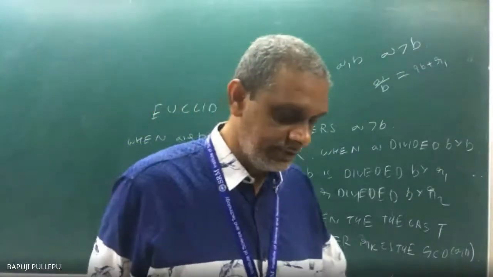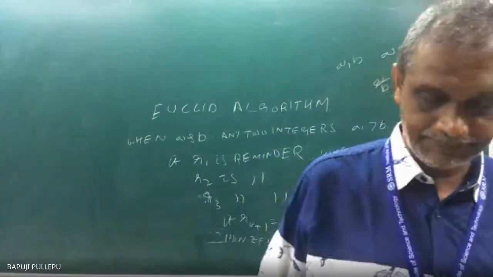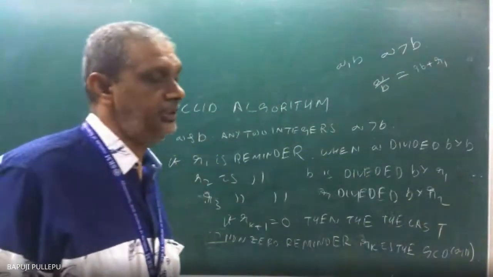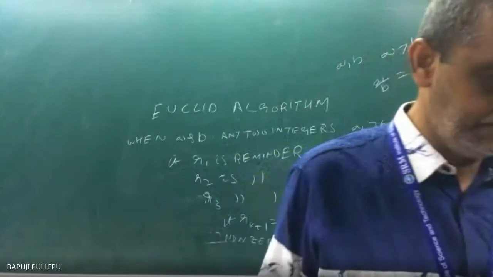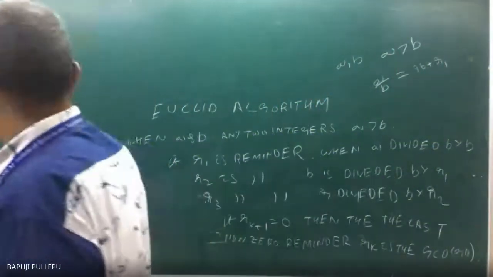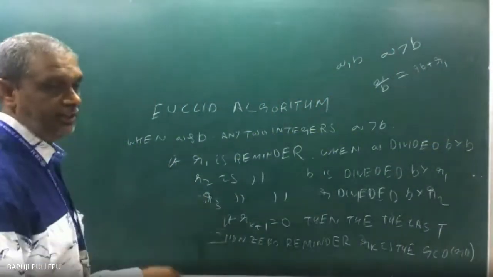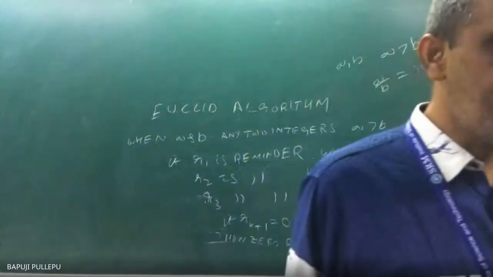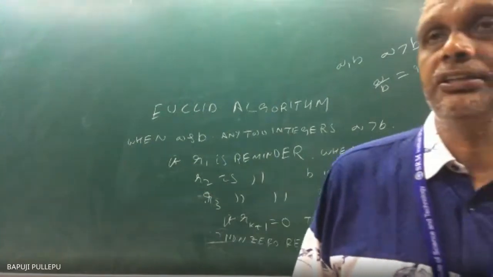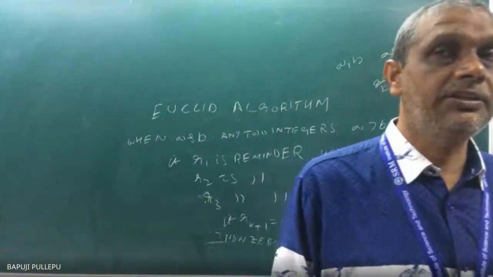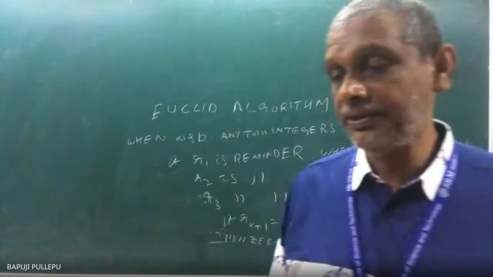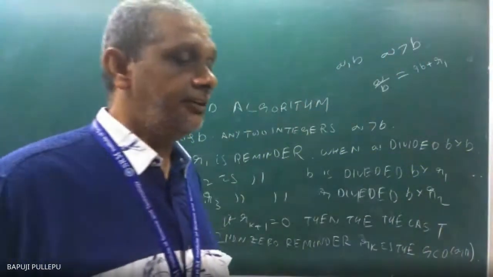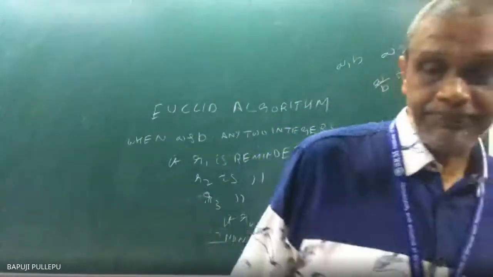Now I will do one problem. Here the theory part is there, you can see the theorem and proof, but I will do the problem. Now one by one you divide, take the remainder, and divide the previous term by the remainder. When you get the zero remainder, then stop. When r(k+1) is equal to 0, it means rk is the GCD. Now we see.